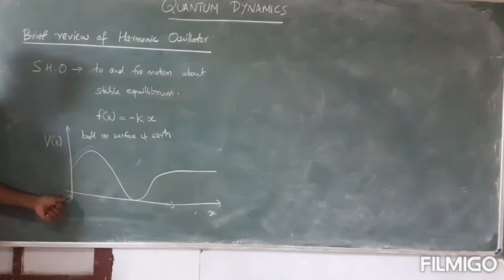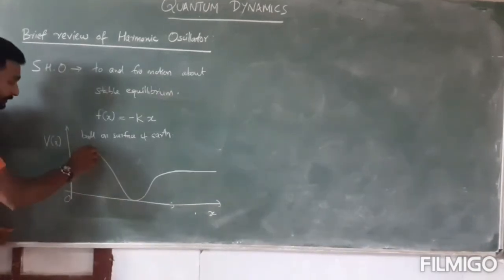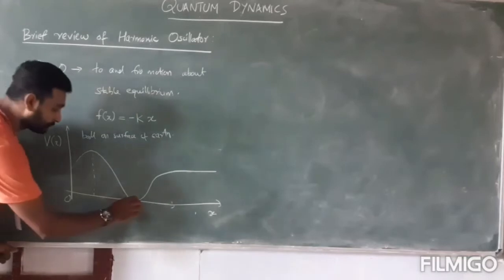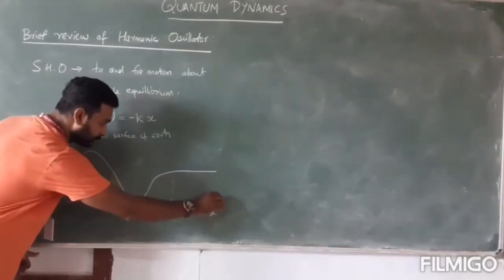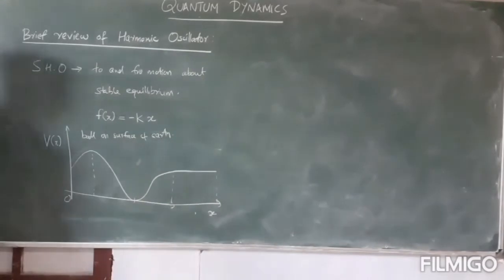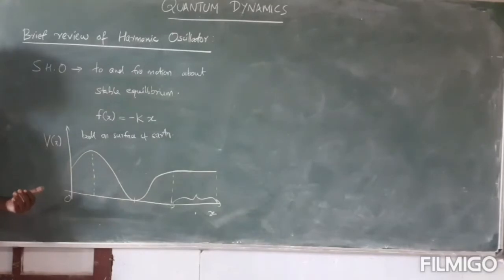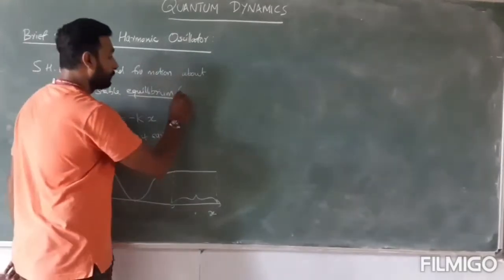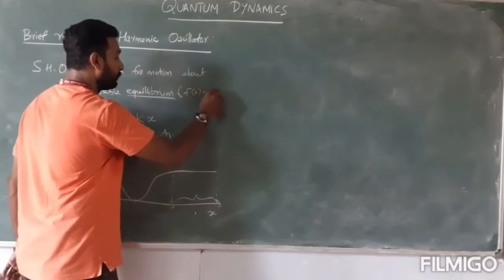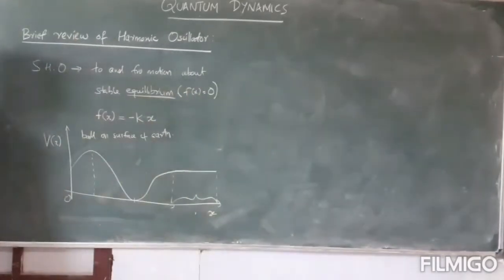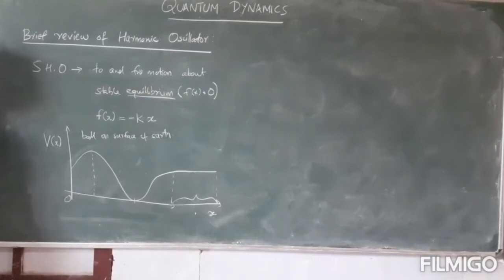Now, if you look at this graph, there are three different equilibrium positions, or three different regions of equilibrium. One is this point, another one is this point, and about this region. All these are equilibrium regions. Now what is equilibrium? Equilibrium is a point with force 0. So if the force is 0 about some point, then that point is called an equilibrium point, or if the force is 0 in a region, that region is called an equilibrium region.